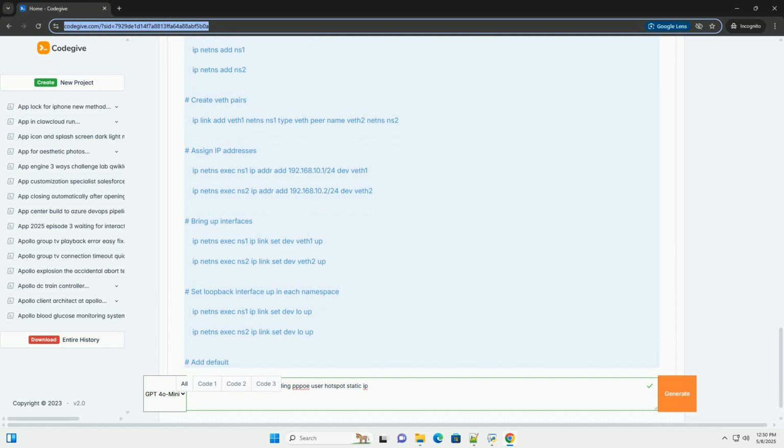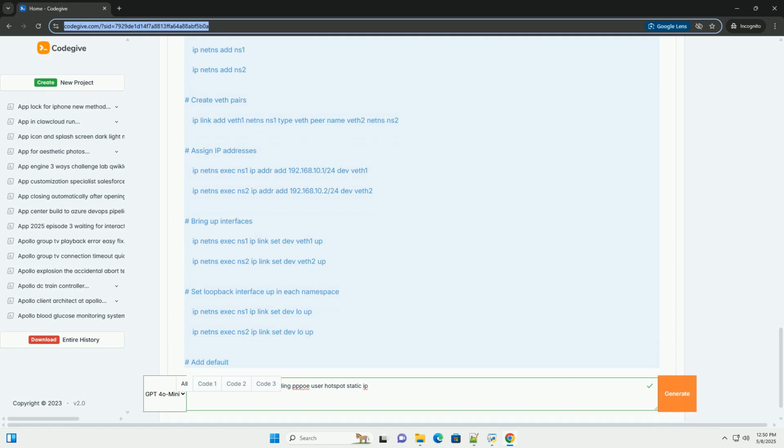When a device connects to a network and requests an IP address, the DHCP server typically assigns an IP address from a pool of available addresses. With static DHCP leases, you can tell the DHCP server to always assign the same IP address to a specific device based on its MAC address.